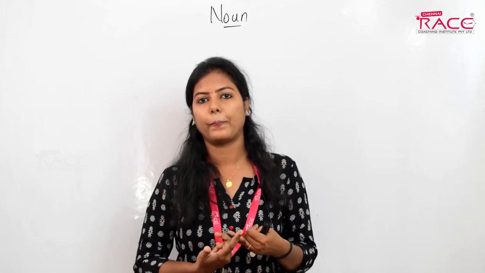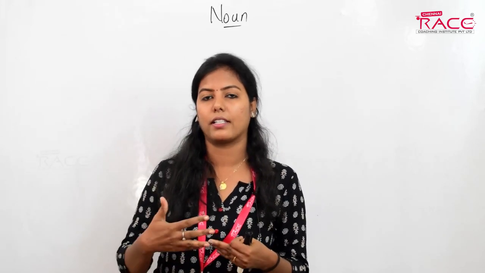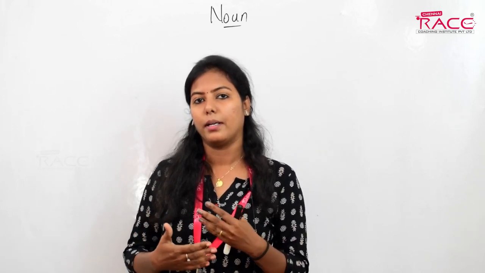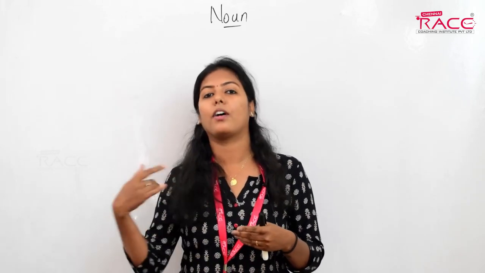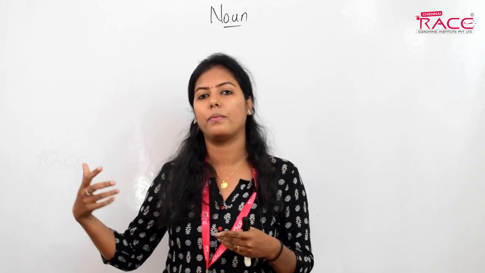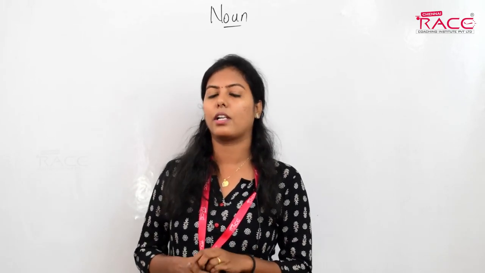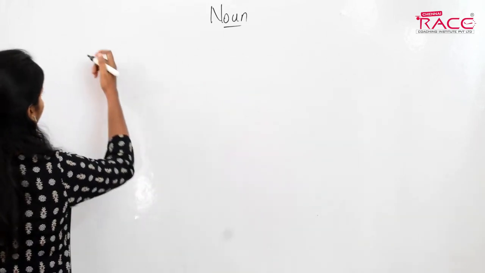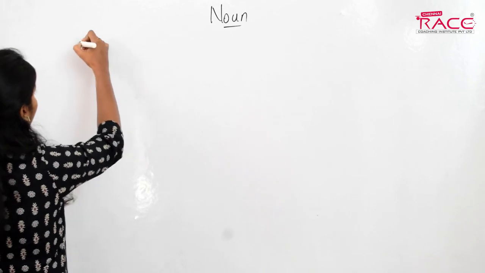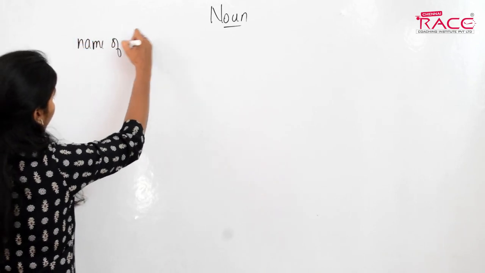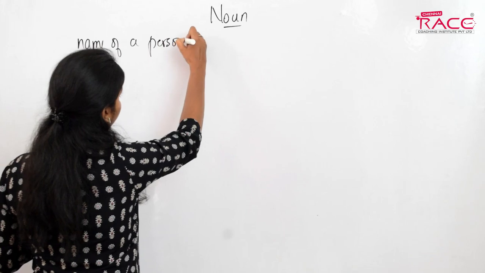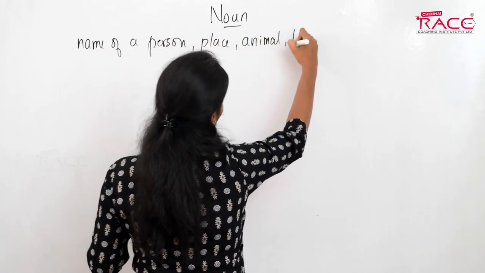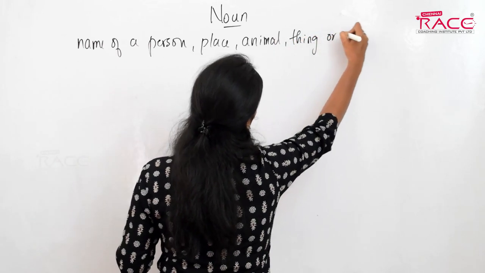We name animals, and places, and non-living things as well, and we may also include feelings and emotions. So noun is the name of a person, place, animal, thing, or feeling.